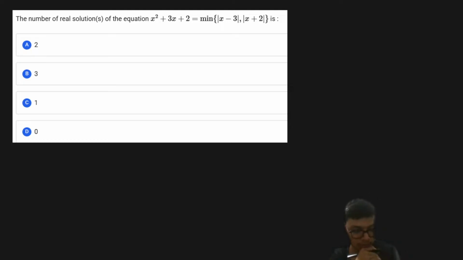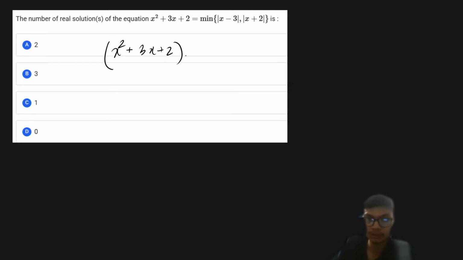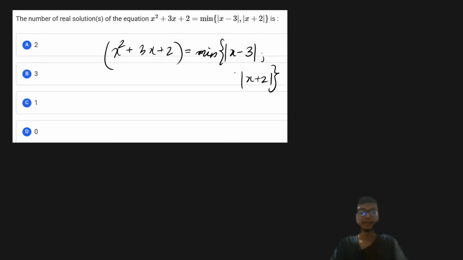All right. So let's work on this question. The question talks about a given equation, that is x square plus 3x plus 2 is equal to the minimum of either mod of 3 minus x or mod of x plus 2. So depending on the region where x is lying, we will have a different definition for the minimum of this particular thing, right? So let us try to proceed with this question by trying to draw the graph.